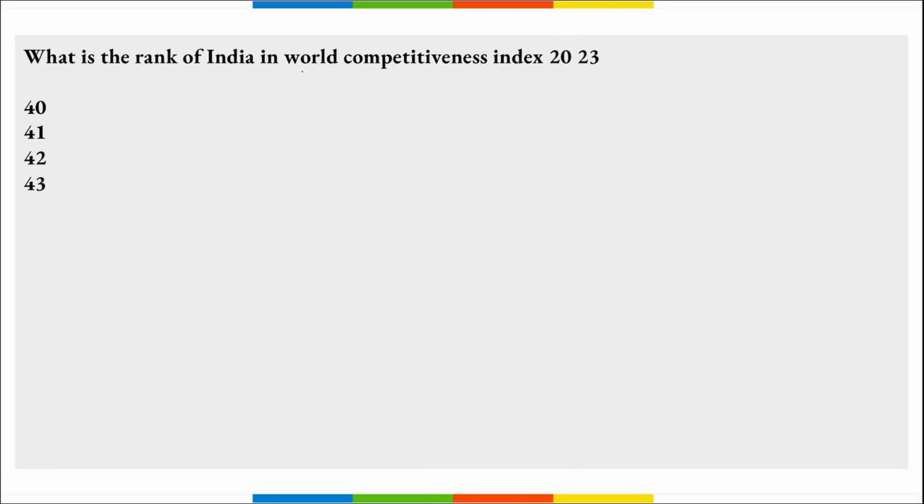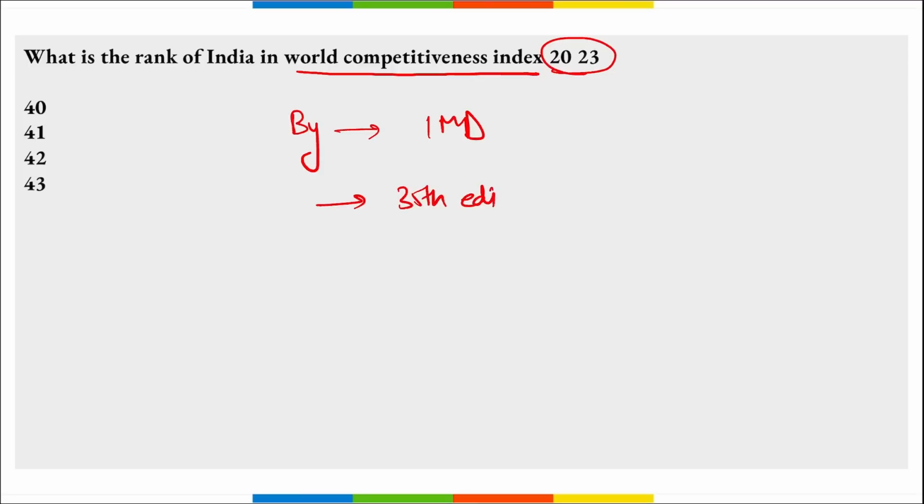Next, what is the rank of India in the World Competitiveness Index 2023? So, remember this World Competitiveness Index is released by IMD, that is the International Institute of Management Development, correct? And this was the 35th edition of this World Competitiveness Index that was recently released in the year 2023. Here, what is the rank of India? So, India ranks at the 40th position in this World Competitiveness Index 2023.